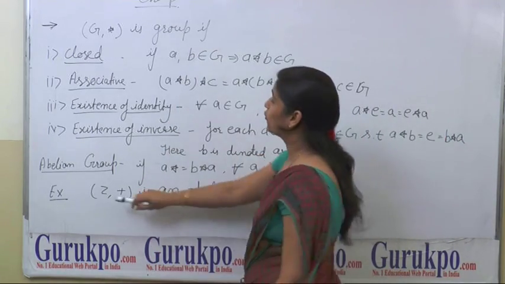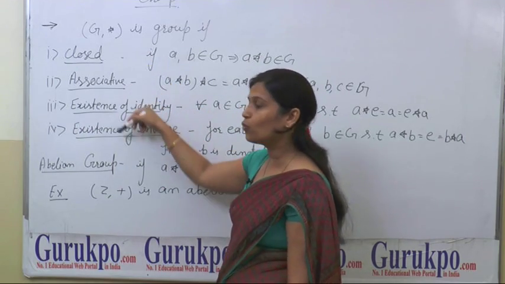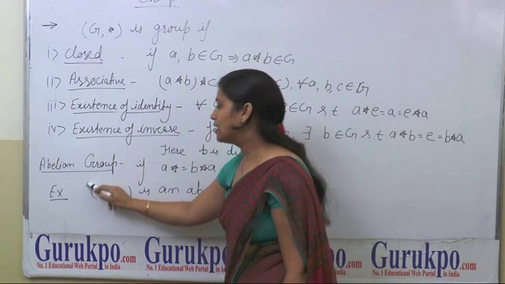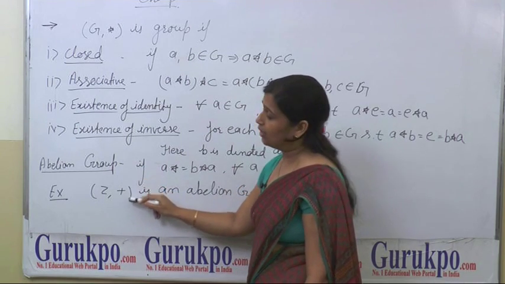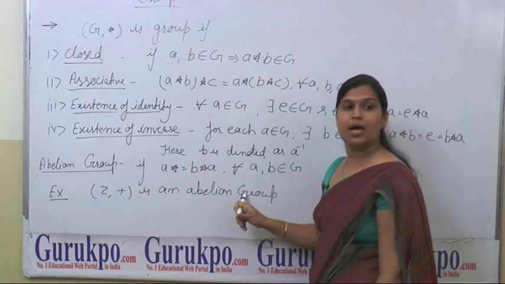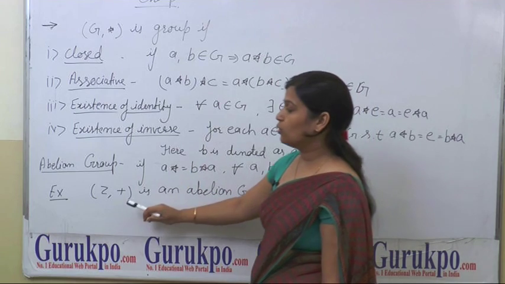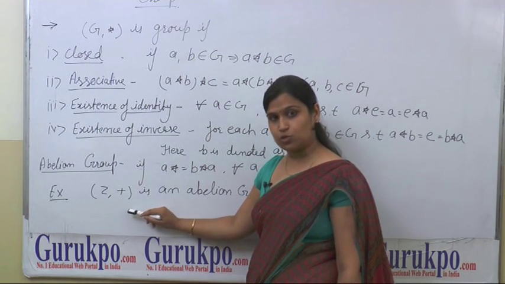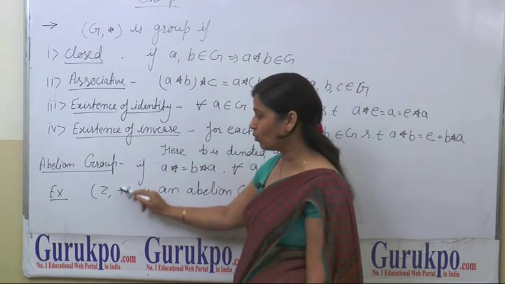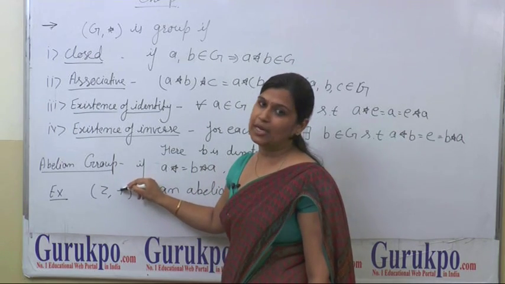So, for Z plus, all these four conditions are satisfied. So, Z plus is a group. Now, is this abelian or not? You know that A plus B is equal to B plus A always. So, this is an abelian group.